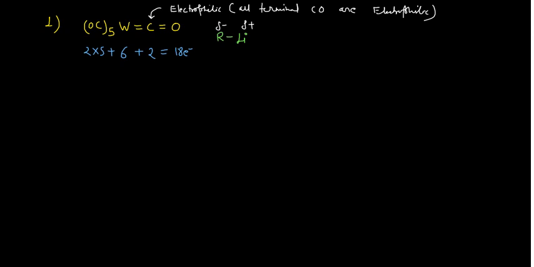This negatively charged R will attack the carbon in that manner. When it attacks the carbon, this electron pair gets shifted here. It is quite good to shift the electron pair towards the oxygen rather than towards the tungsten. It is not good actually. However, some people flow the electrons in the opposite direction, but personally I don't like this. And then you have the species which will result.